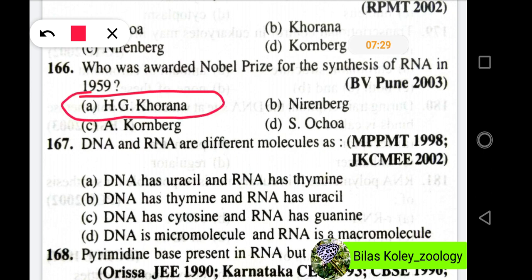Question 167. DNA and RNA are different molecules as, and the options are DNA has uracil and RNA has thymine. DNA has thymine and RNA has uracil. DNA has cytosine and RNA has guanine. And DNA is micromolecule and RNA is macromolecule. In this question, the right option will be option B. That is, DNA has thymine and RNA has uracil.